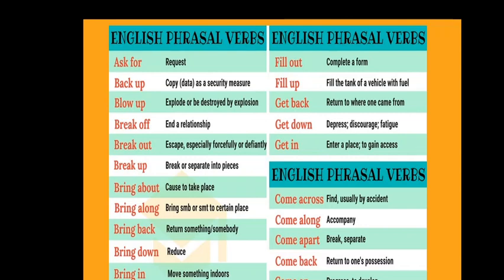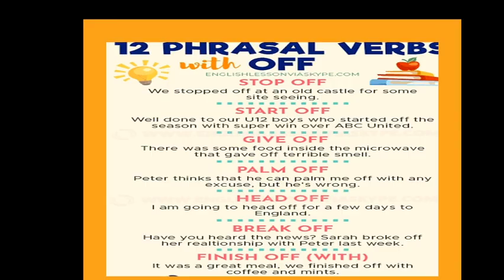One more example I'll read. Bring about. What is the meaning of this phrasal verb? Bring about. The meaning of this is cause to take place. So you can observe all these are examples of phrasal verbs. You can see some other examples also in this. Stop off, start off, give off, palm off, head off, break off, finish off. So these are other phrasal verbs.